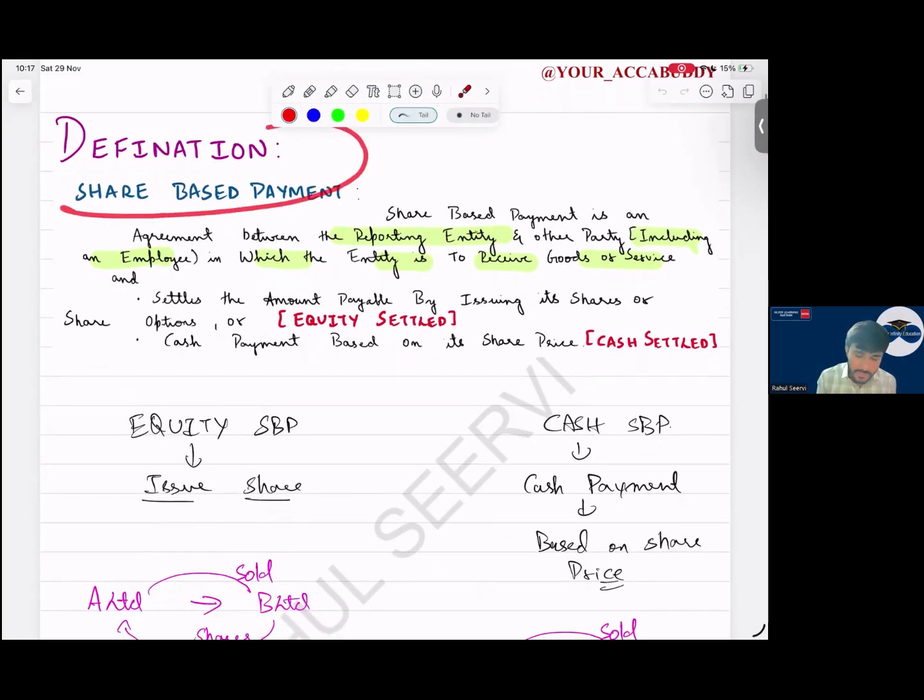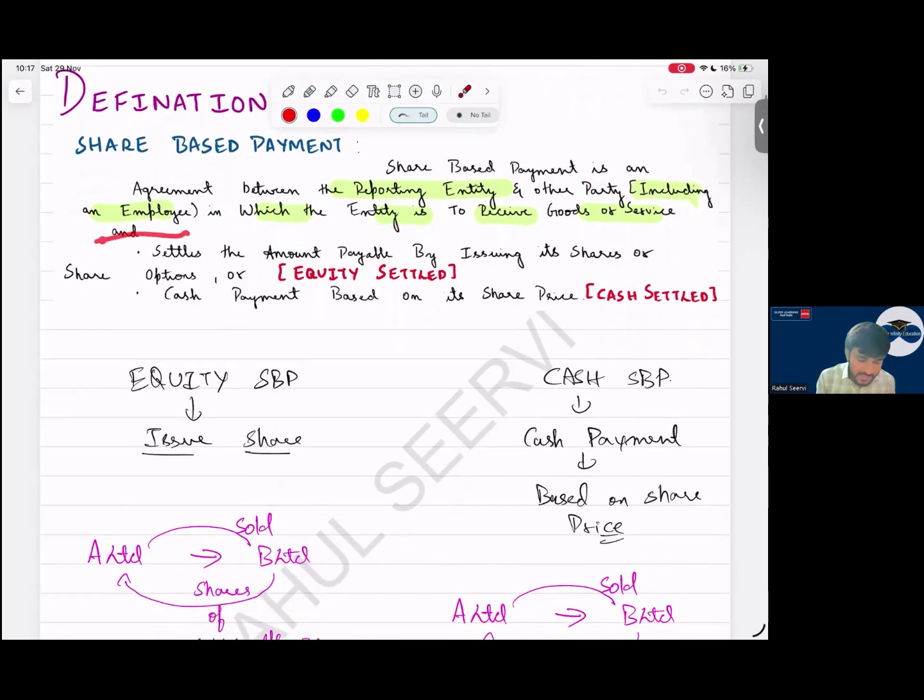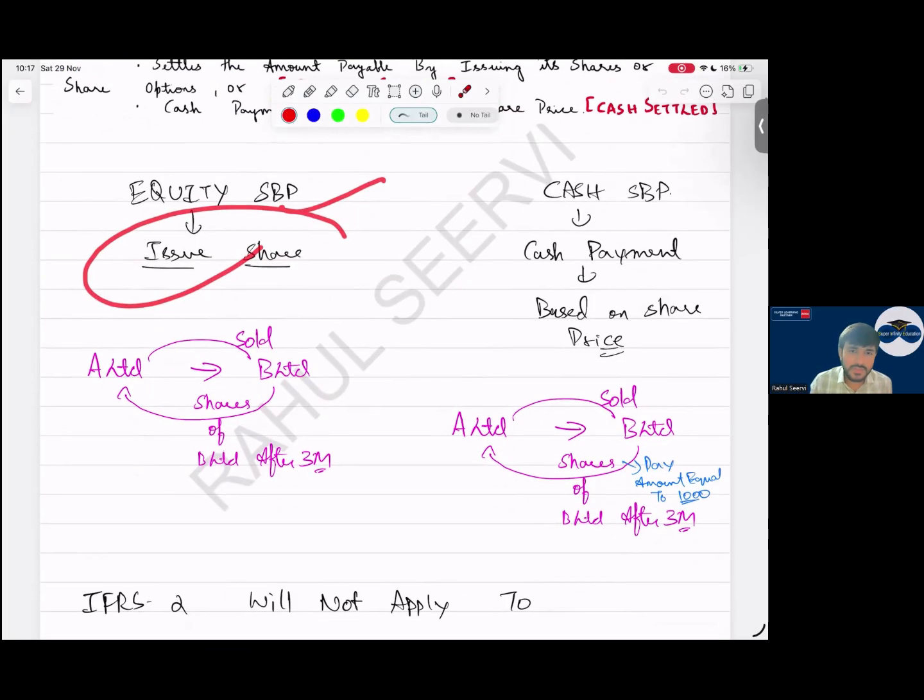So, share-based payment is what? Share-based payment is an agreement between reporting entity and other party, including employees, in which the entity will receive goods or services. If the settlement is done in what, sir? Shares. If I say I will give you shares, it will be equity settled. If I say that I will give you cash, but this cash is based on the share price, then in that case it will become cash settled share-based payment. Simple, sir.